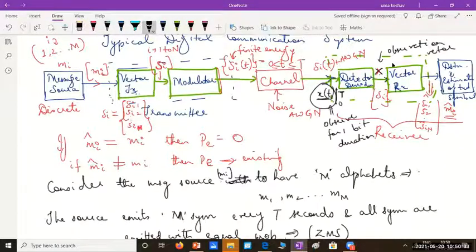And for this, the receiver will have some earlier knowledge of what the signal vectors si were. It would have known the signal vectors si and the corresponding probabilities of the message mi, the probabilities of the signal vectors, all that prior knowledge, along with the observation vector x.